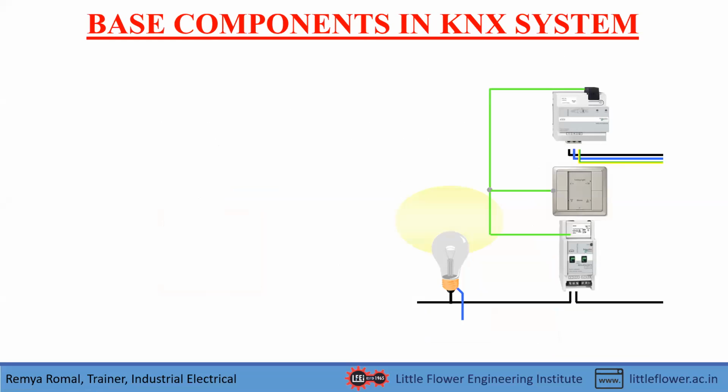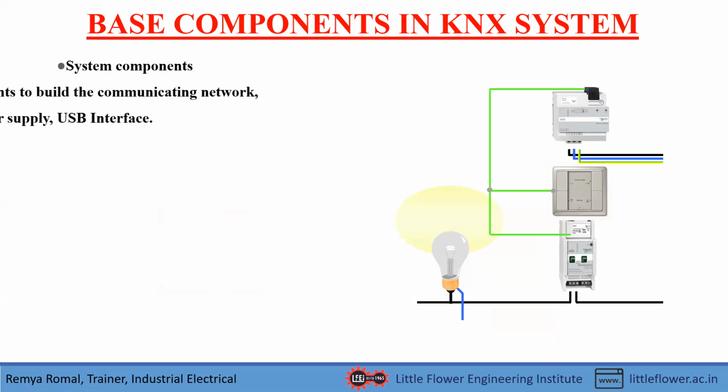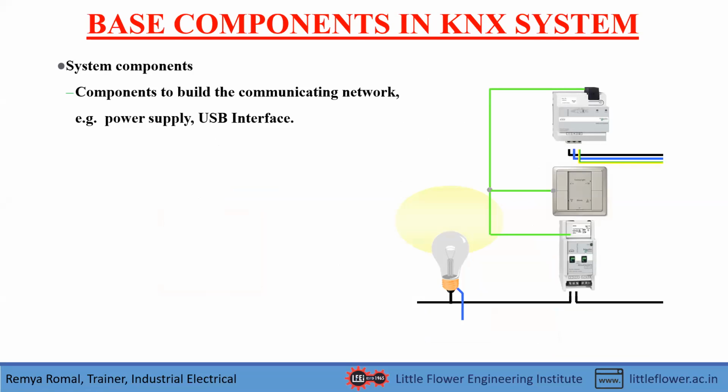And there are some basic components in the KNX system. There are three components. The first component is system components. System components are the components used to build the communicating network, for example, the power supply and USB interface. That means if you have to build this communicating network, we need some essential components. Such components are known as system components.